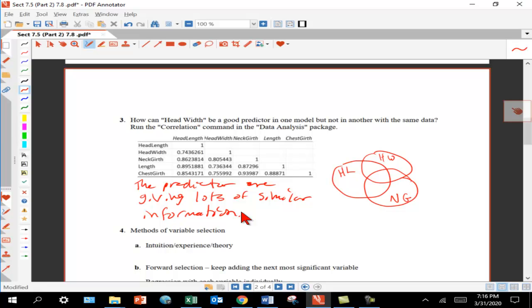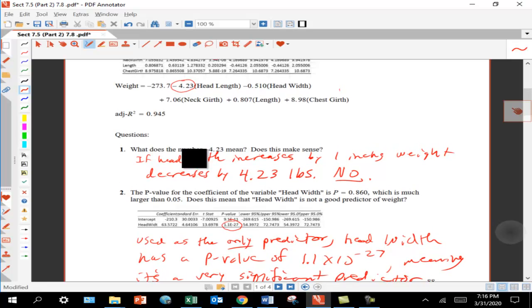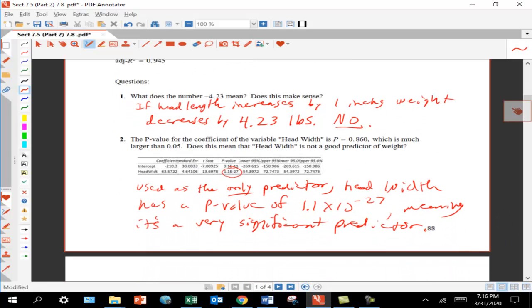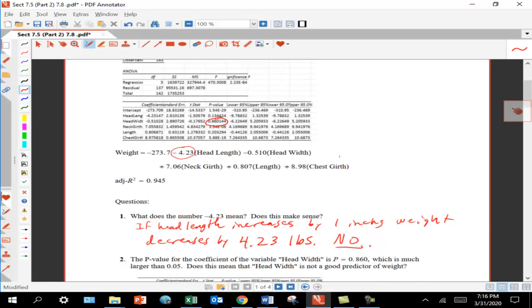So in particular, in the context of bears, if I already know the chest girth of a bear, I have a very good idea of what its neck girth is going to be. So those two variables together are not adding a lot of extra information. And so that answers what's going on back here. How can head width be significant in one situation and not in another? When head width is combined with all of these other predictors, it's not adding enough new information to be significant, but by itself it is.